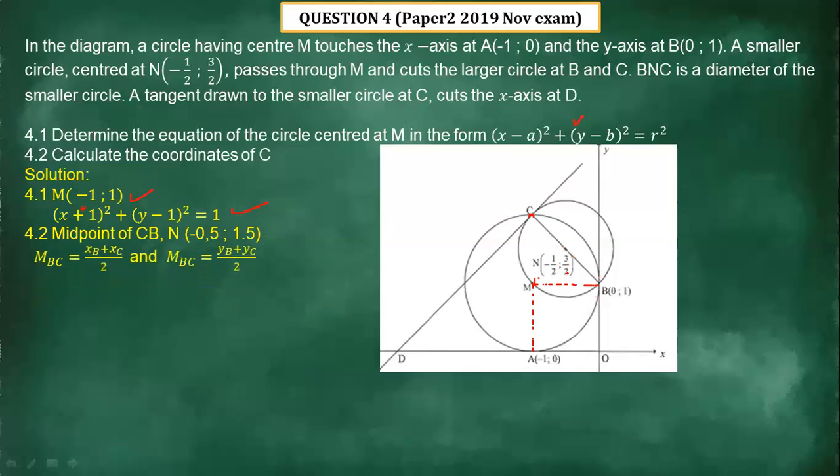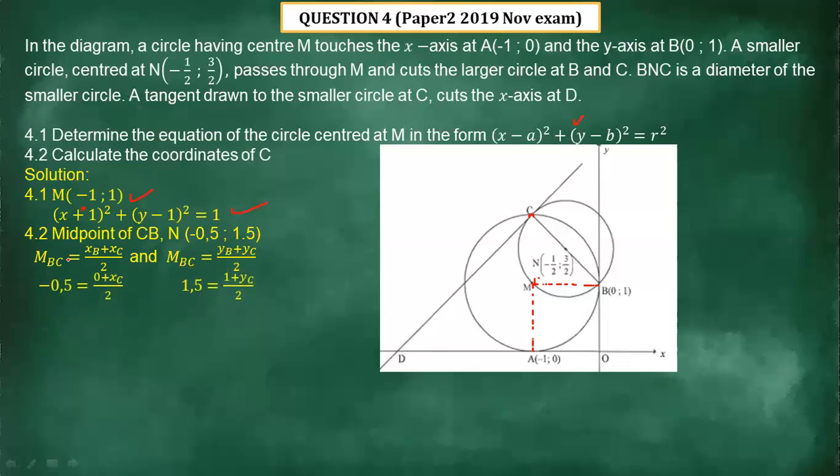Since the midpoint of BC is N, we are going to use the method of getting the midpoint. The midpoint of BC for x equals (xB + xC)/2. And the same applies for y: the midpoint for y equals (yB + yC)/2.